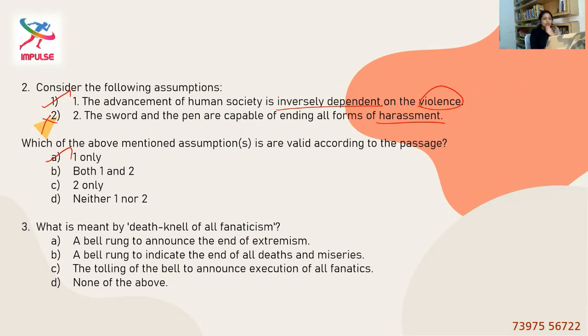A bell rung to announce the end of extremism? No. A bell rung to indicate the end of all deaths and miseries? Definitely no. The tolling of the bell to announce execution of all fanatics? No. I think it is the symbol to end fanaticism. That's all. I think all these are made up, you will definitely go for option C just by seeing fanatics. And such things should be avoided. Have a clear picture in your mind before going for any option. So option D, none of the above, should be the right answer because all three are simply made up.